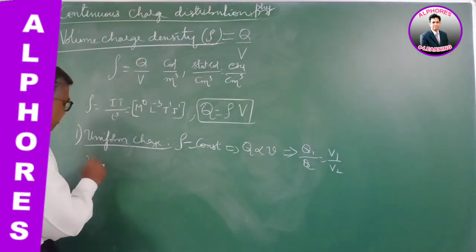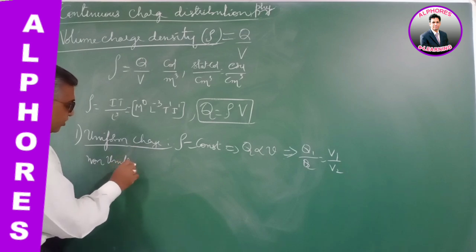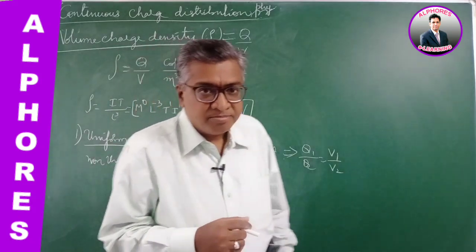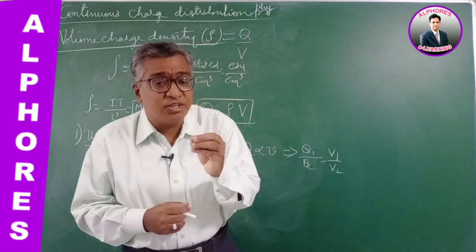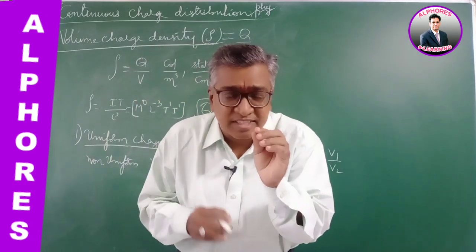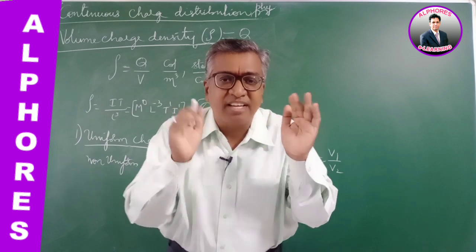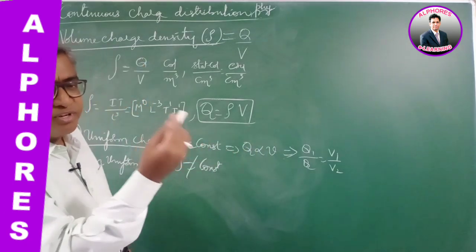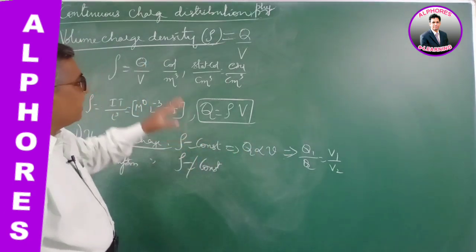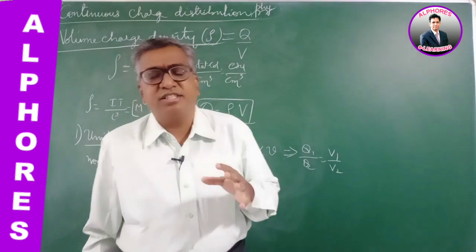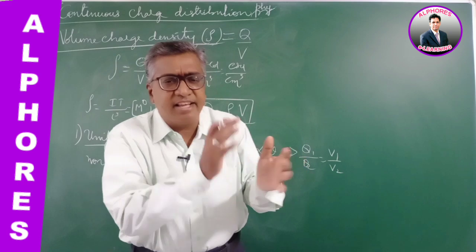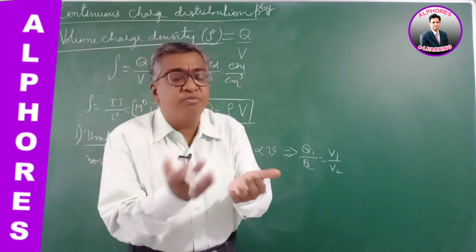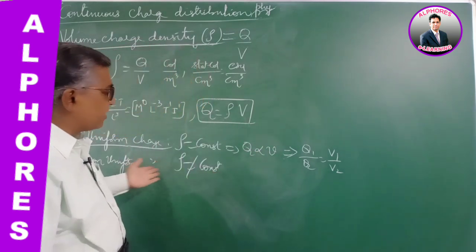But if I consider non-uniform charges, rho does not remain constant. Rho is different. Maybe inside the nucleus, rho is not a constant. More charge is accumulated at the center, and as you move away, the density of charge changes. So if rho is not a constant, I cannot take it as directly proportional. We have to integrate to find the amount of charge. As an example, you can consider a nucleus and a solid non-conducting sphere. In the nucleus, charge is not uniformly distributed.